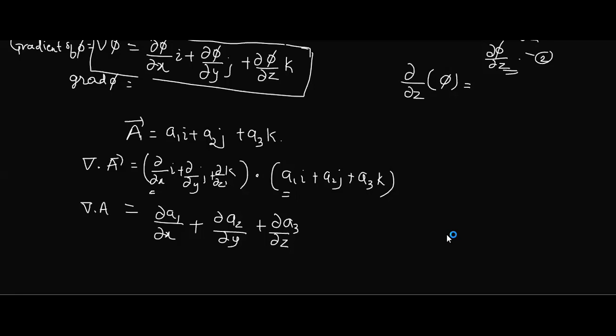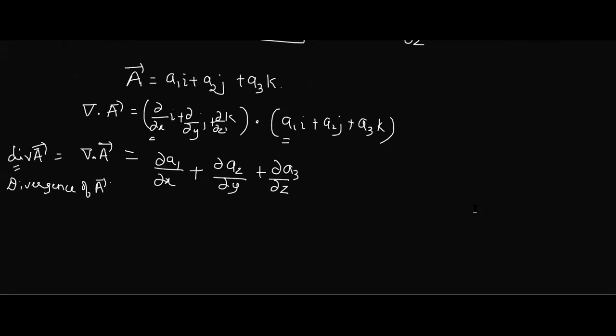Scalar. The scalar quantity. Now, when you take a dot product of any vector with del, this is called the divergence of A, written as div A bar. Some name is being given, that's all. How to easily remember it: which type of product is this? Dot product. The first letter is D. Dot is D, divergence.